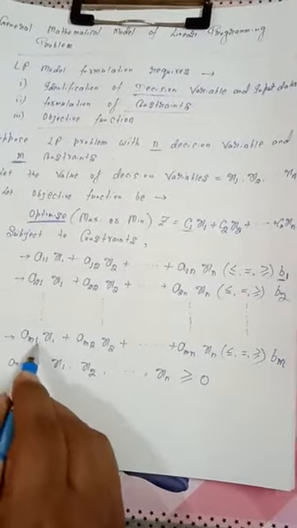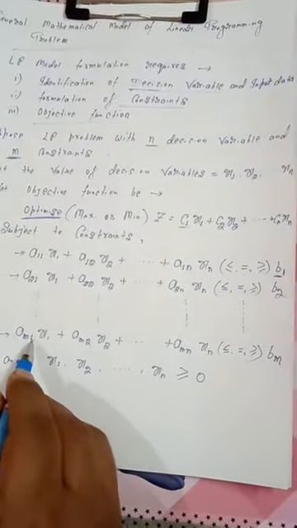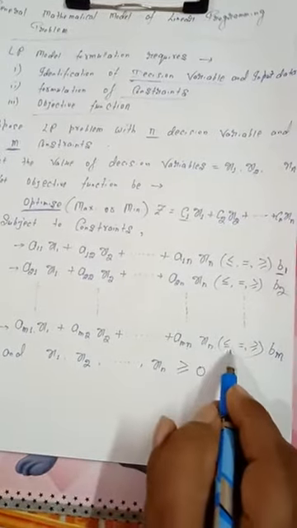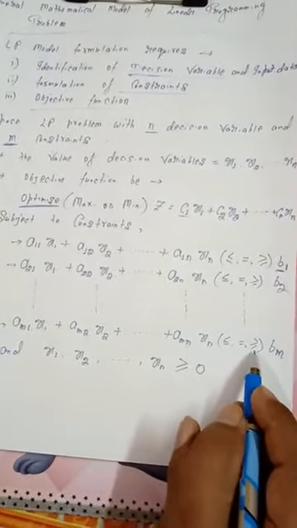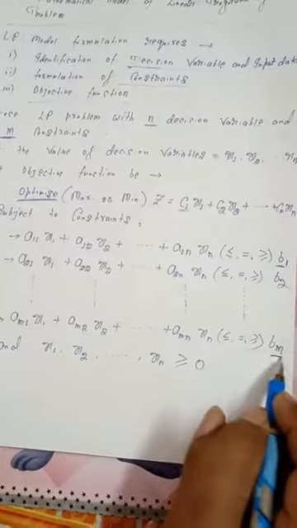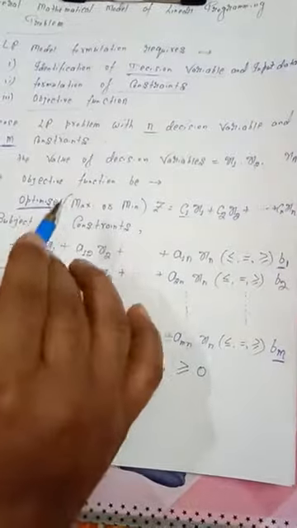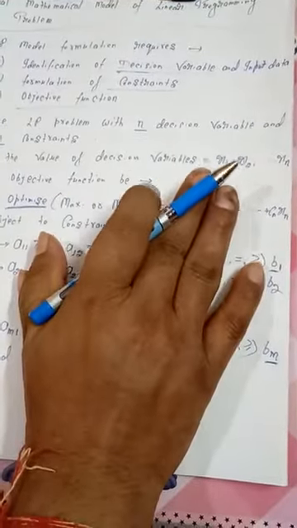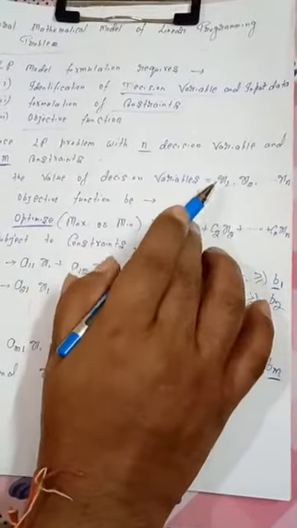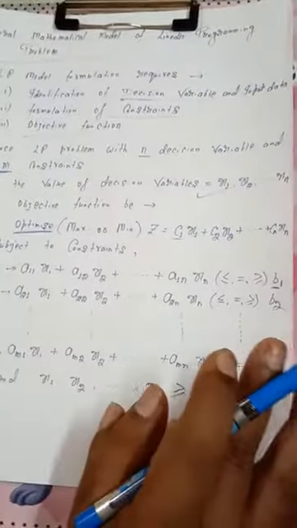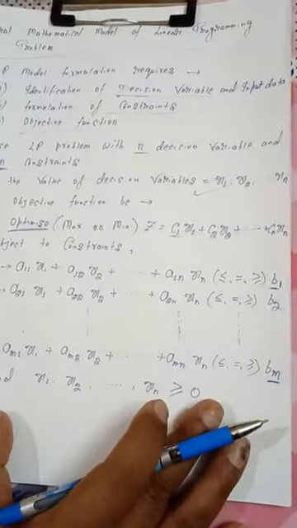Expanding it, after expansion we have the m-th constraint: am1 x1 plus am2 x2 up to amn xn, again less than or equal to, or greater than or equal to bm, where x1, x2 up to xn must be greater than or equal to 0. This means the values of the decision variables must be non-negative. That is very important. Negative values must not be considered. So it is clear to all of you.